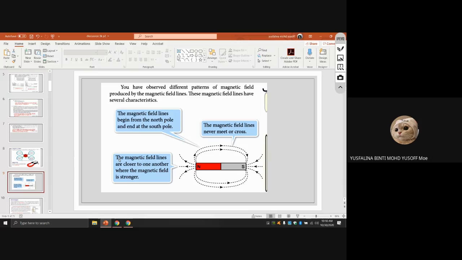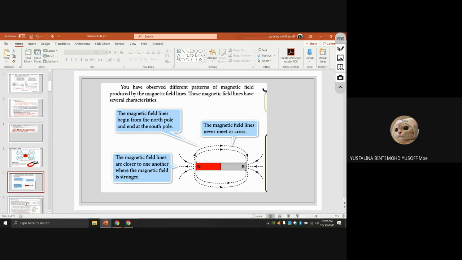The third characteristic is that where the magnetic field lines are closer to one another, the magnetic field is stronger. You can see in this area the magnetic field lines are closer to each other, which means the magnetic field is very strong here. So these are the three characteristics. When you draw the magnetic field, you have to know that it moves from north to south, it does not cross itself, and at this area the magnetic field is stronger.